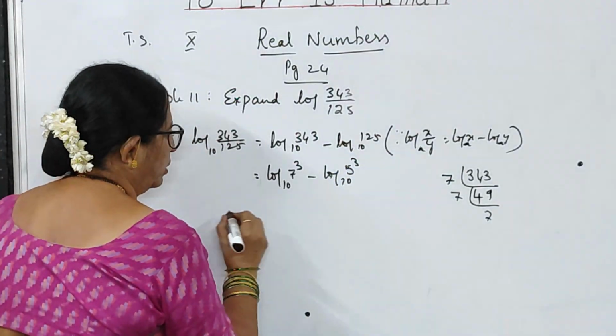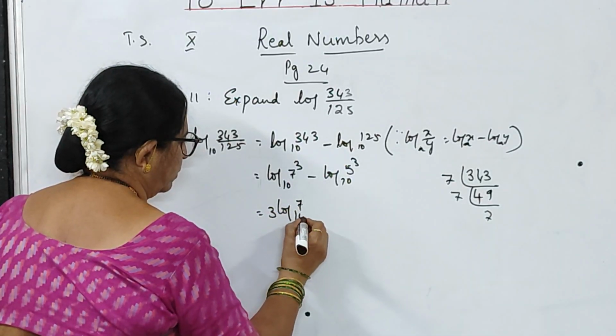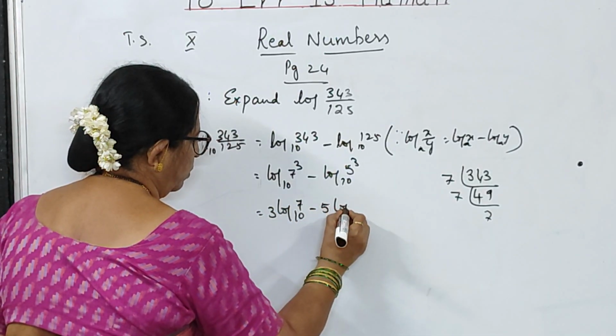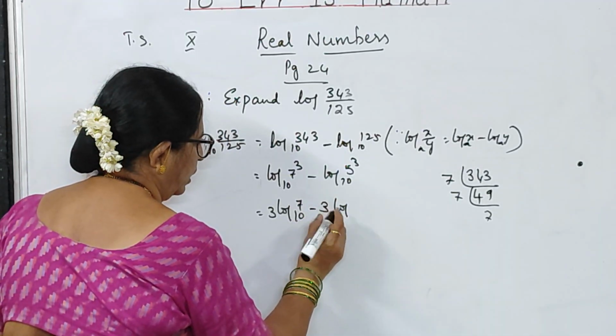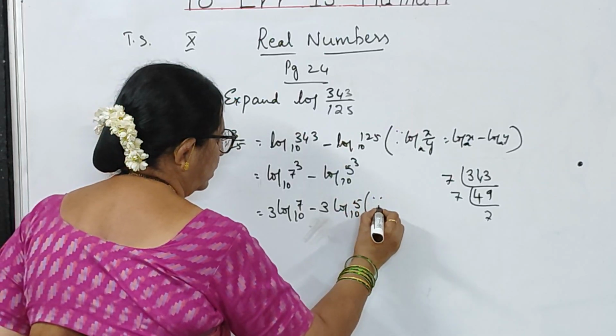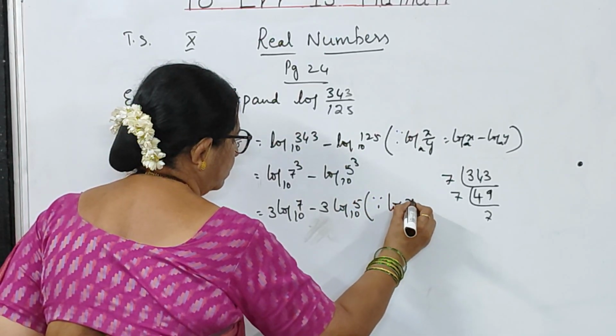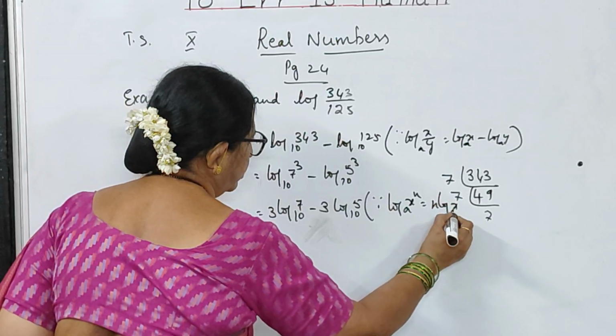So this can also be written as 3 log 7 to the base 10 minus 3 log 5 to the base 10. The reason here is log x to the power of n to the base a is equal to n log x to the base a.